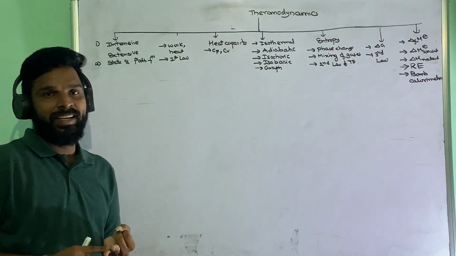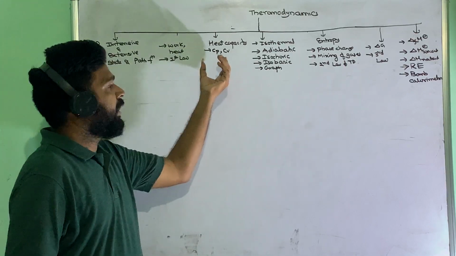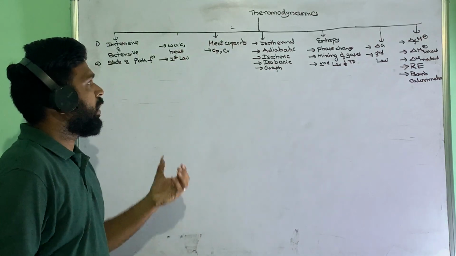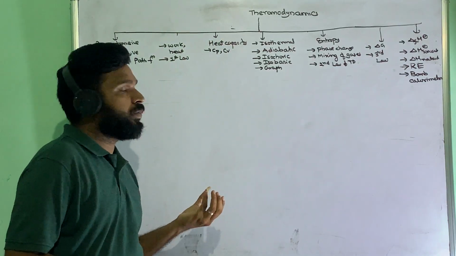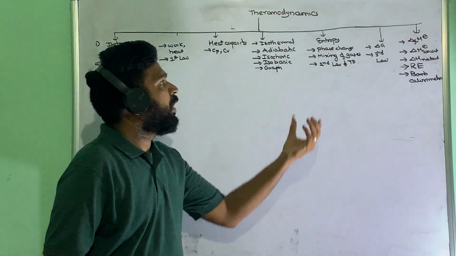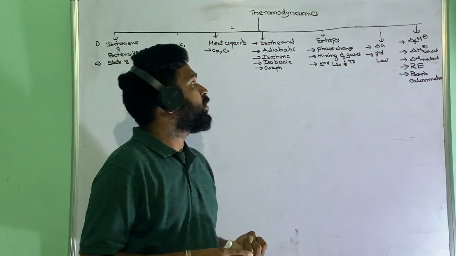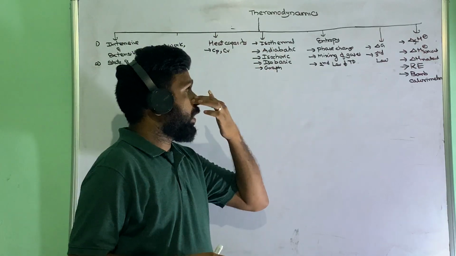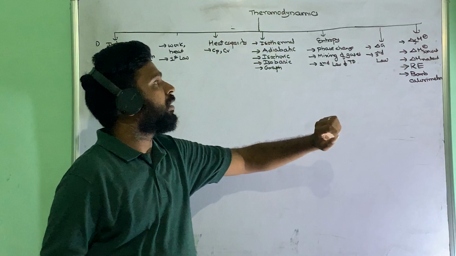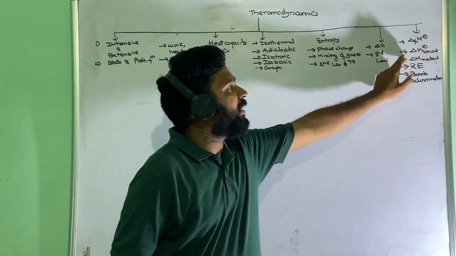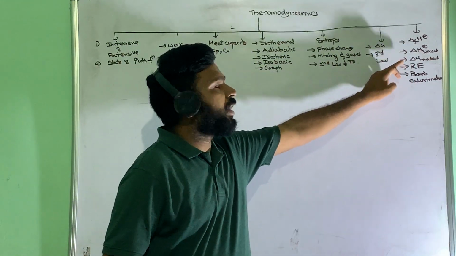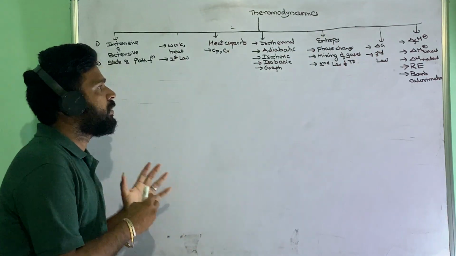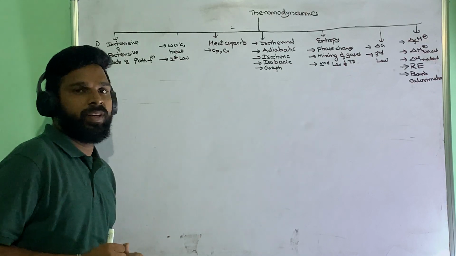discuss work, heat and the first law of thermodynamics, heat capacity related, and different types of isothermal process and adiabatic, isochoric, isobaric processes and related graphs, and entropy for a phase change and mixing of gases and the general expression for that. Second law of thermodynamics, delta G, and the third law, and formation enthalpy, ionization enthalpy, neutralization enthalpy, resonance enthalpy, bomb calorimeter. These things we are going briefly through one by one, topic by topic.